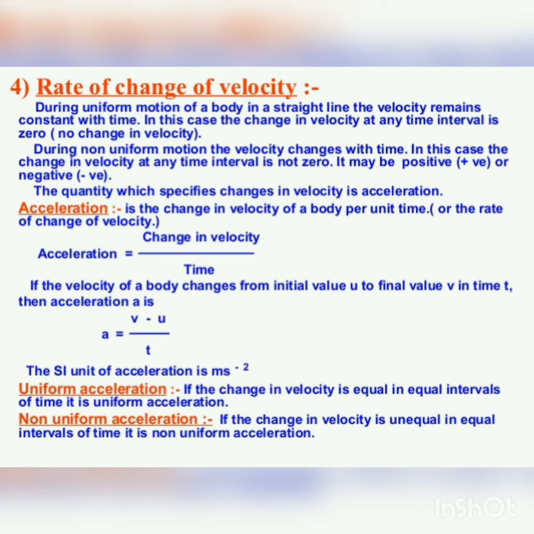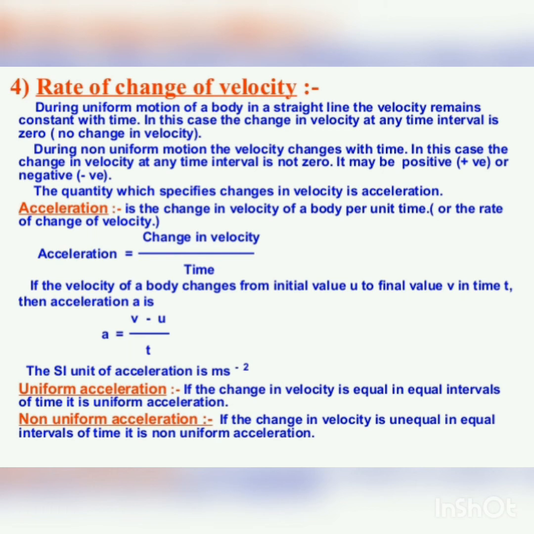Acceleration is calculated as change in velocity divided by time taken. This is the rate of change of velocity, which occurs in uniform as well as non-uniform motion.